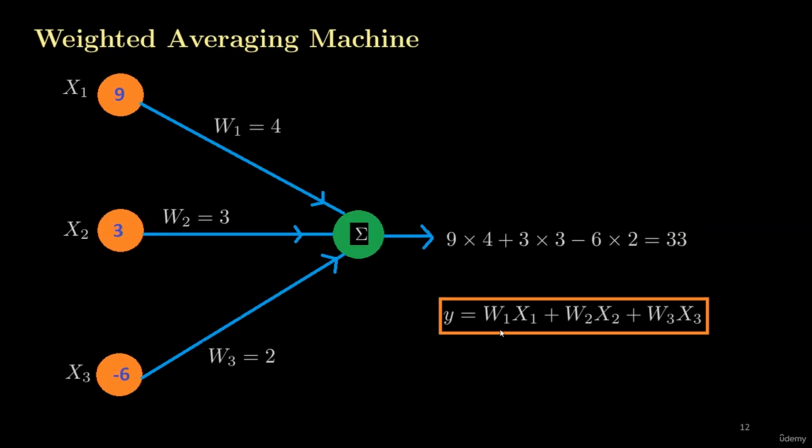If we put these values here, we have X1 equal to 9 and W1 equal to 4. So this is our first product, this is our second, this is third, and here we get the addition from the perceptron and we get 33. So we can see that we can do a lot of things with the help of a single perceptron.